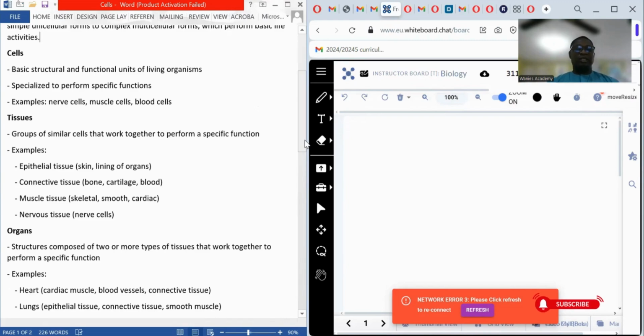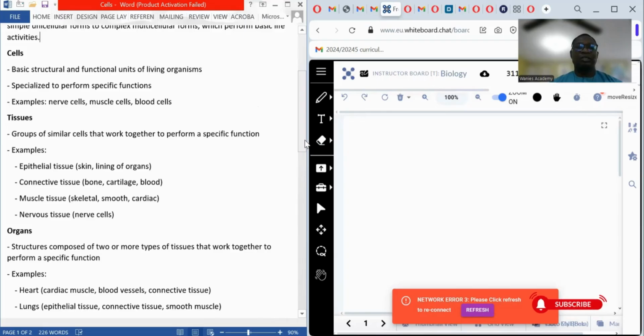A tissue is a group of similar cells that aggregate together to form a layer in an organism. So we can say it is a group of similar cells that work together to perform specific functions in the body of an organism. When cells are massed together, when cells aggregate, when they come together, they form tissue which perform specific function in the body of living organisms. Examples of tissue can be seen in epithelial cell of the skin and the lining of organs, internal organs like the kidney, like the stomach, like the liver, etc.